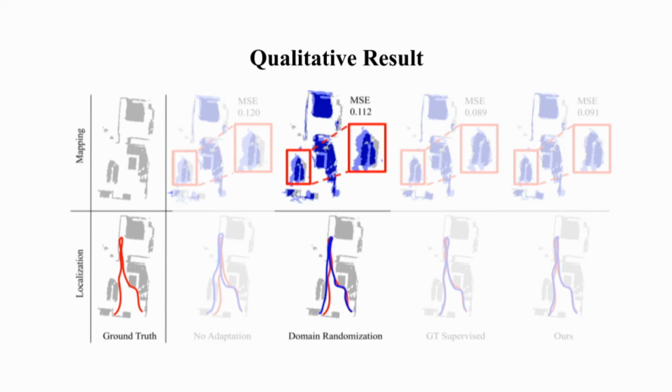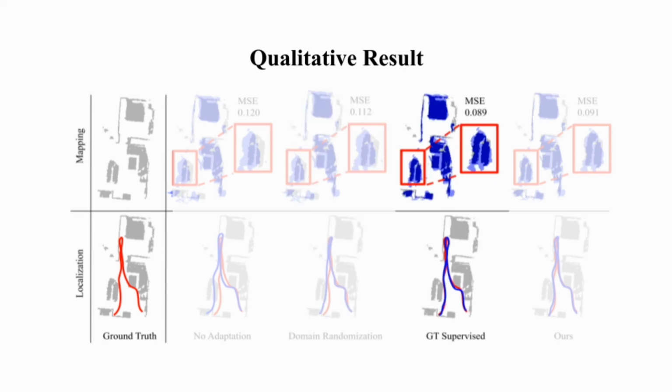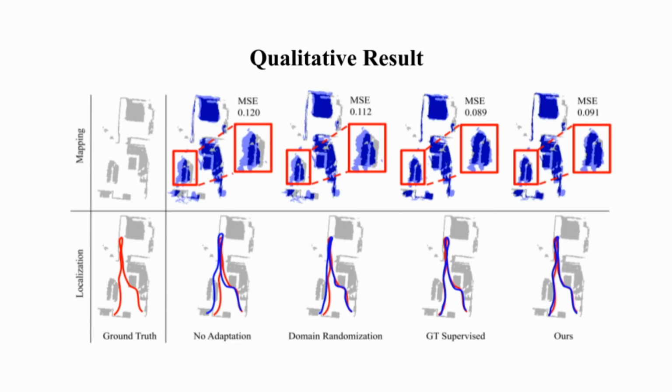We also compare our method to the domain randomization, as it is a learning approach widely used for domain adaptation. The model is randomly trained for the various combinations of noises with ground truth supervision. GT supervised is the model fine-tuned with the ground truth supervision in the new environment, so then it serves as the upper bound of the performance for our adaptation model. We can see that our agent better aligns with the ground truth compared to no adaptation agent or domain randomization agent.